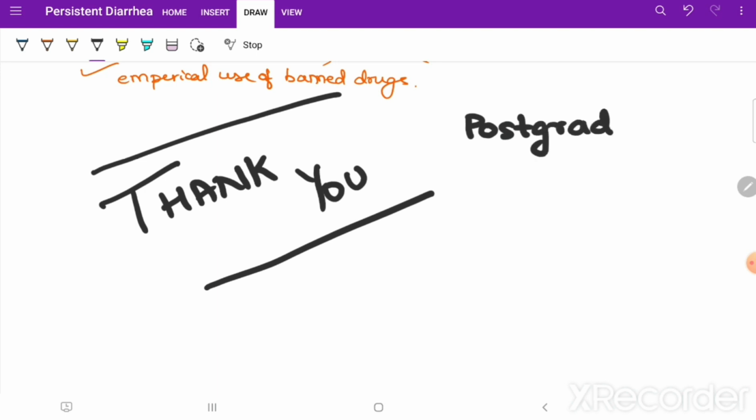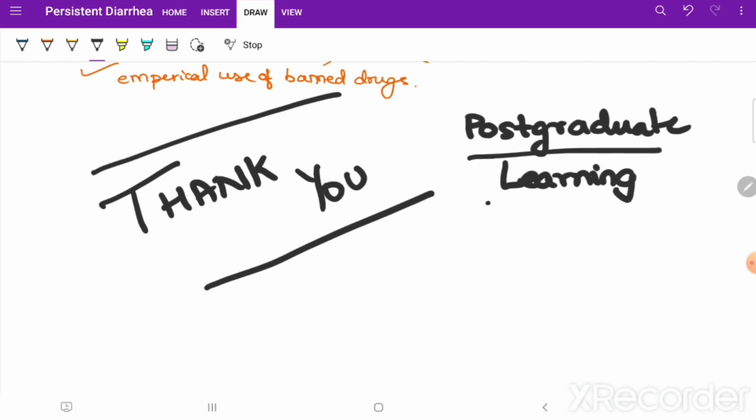Because when I was preparing for my exams recently, I did not find many good sources to make notes or watch videos. In the end you're really stressed when you're nearing the exams. You're quite stressed about your source of learning. So that I may help some more postgraduates or junior postgraduates, so that they don't feel lost a bit. It's a struggle to find a good source and good knowledge, and to make your own notes, and to know it in an examination pattern as well as knowledge pattern.